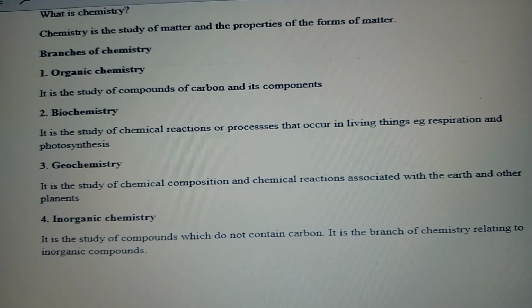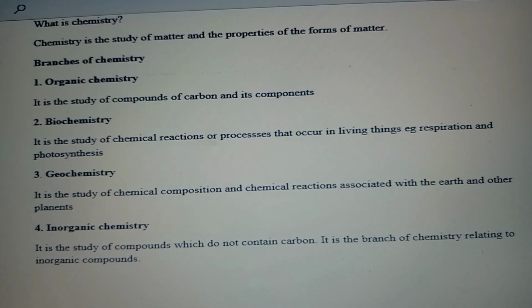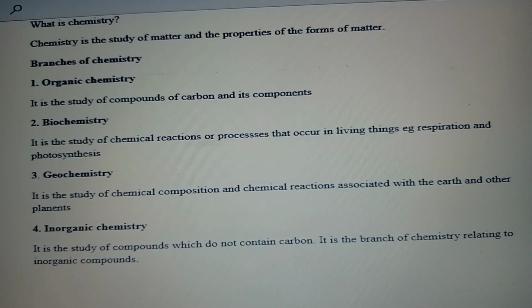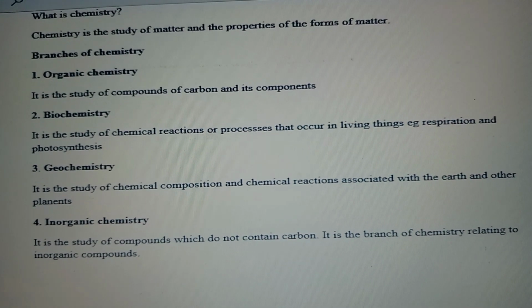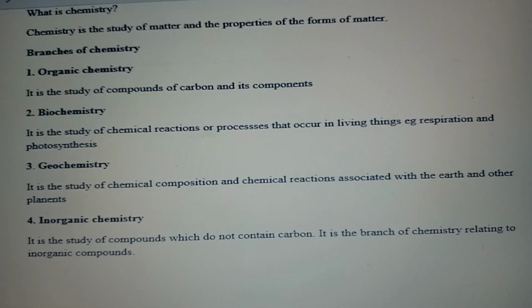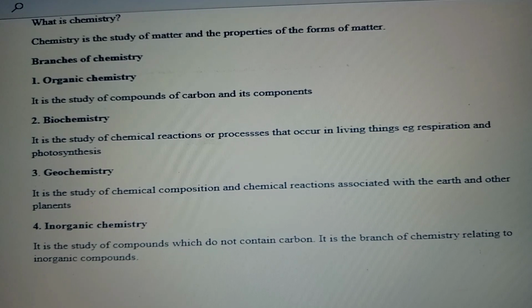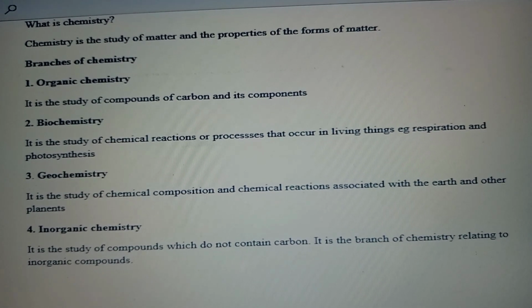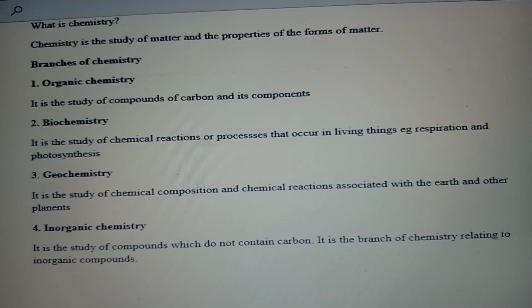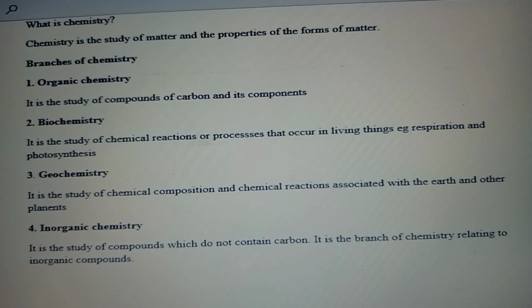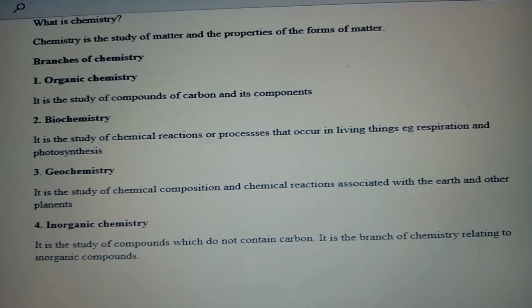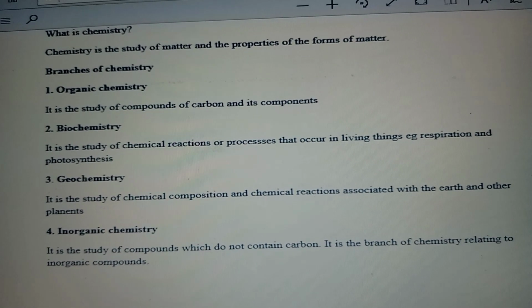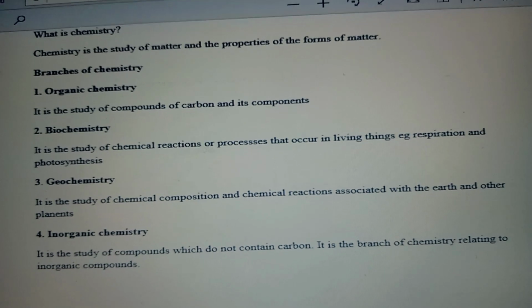We also have geochemistry. As we know, geo means Earth. So it's the study of chemical composition and chemical reactions associated with the Earth and other planets. Then we also have inorganic chemistry. Inorganic chemistry is the study of compounds which do not contain carbon.